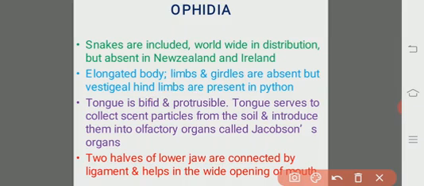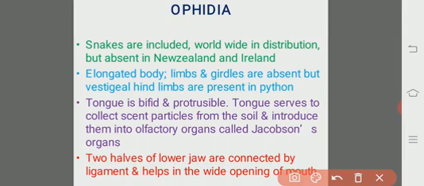The main function of the tongue is to collect scent particles from the soil and introduce them into olfactory organs, which are called Jacobson's organs. They have the highest capacity of olfaction, the smell sense. They have a tremendous sense of smell.